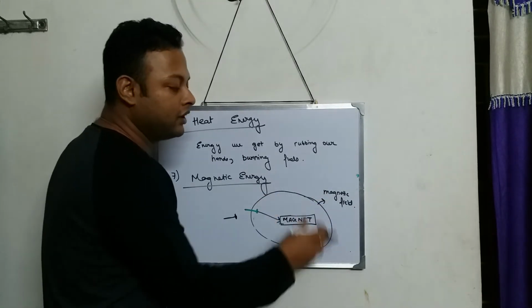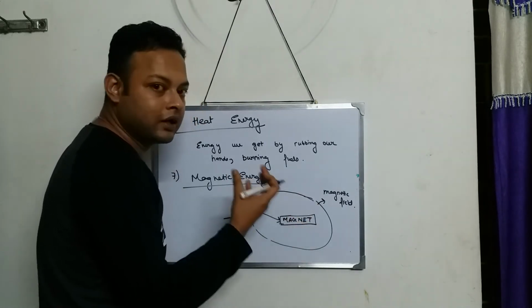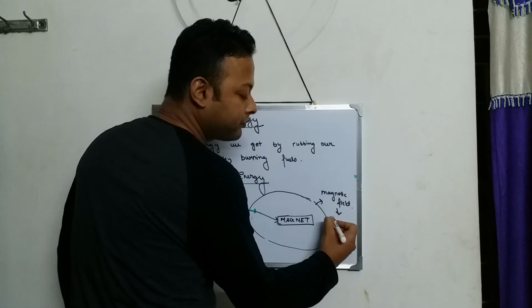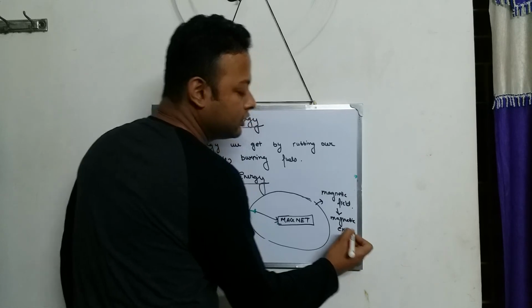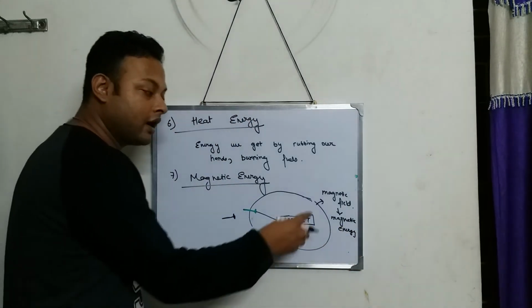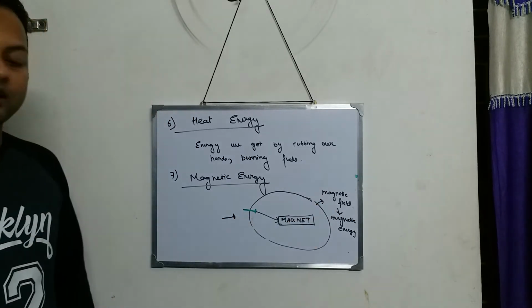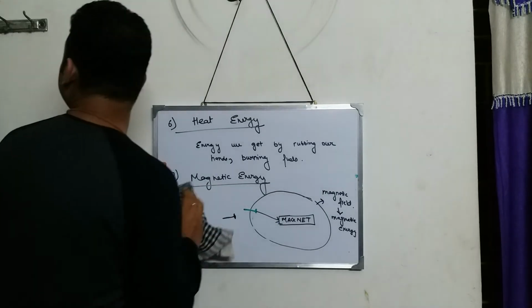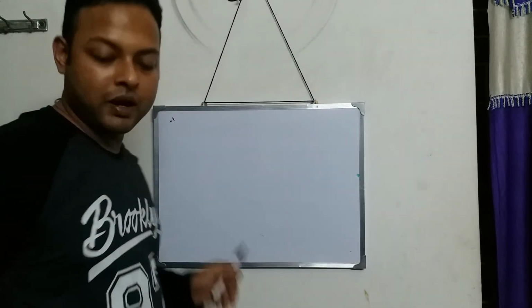And in this magnetic field, a certain kind of energy is stored. The energy which is there inside the magnetic field is called magnetic energy. So I think this magnetic energy is clear to all of you. If this magnetic energy is clear to all of you, then we will come to the other two forms of energy.